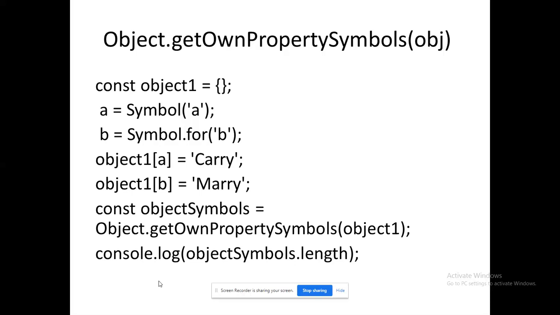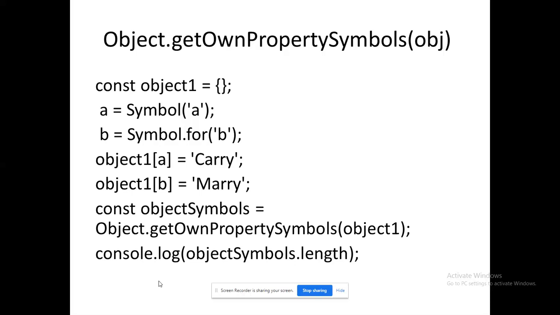Okay, so that's such an interesting one. I have created A, that's going to be the symbol. Again, for B I am creating the symbol. So there are two ways, Symbol dot for. Both of them are ready to identify that A and B are symbols. That's all. So A and B are two created objects.